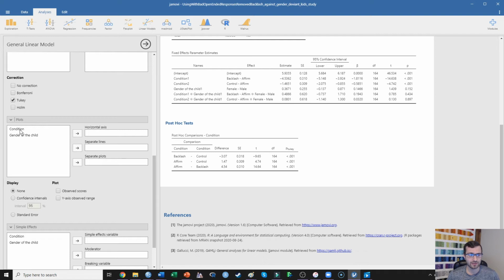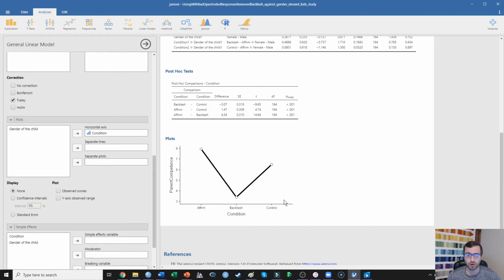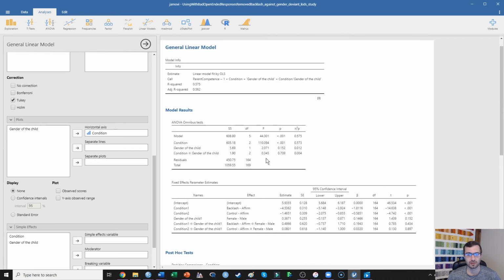I can actually ask for a plot here. So I can go ahead and put just condition on the horizontal axis, and this can actually show me where each of those means are. So what we're seeing here is that participants are perceiving parents in the affirmation condition as significantly more competent than parents in the control condition, who are perceived as significantly more competent than parents in the backlash condition. And so that's what's happening here with that condition variable.